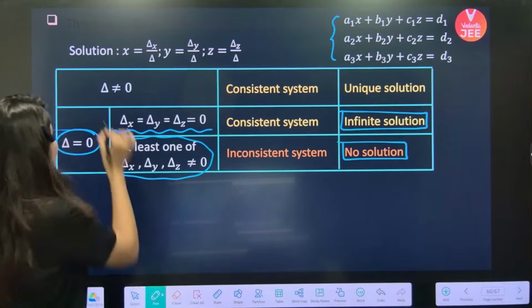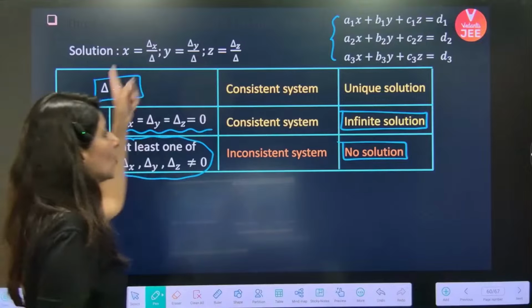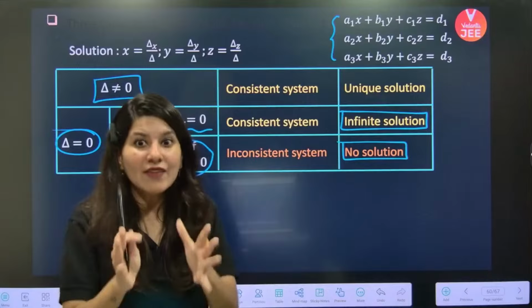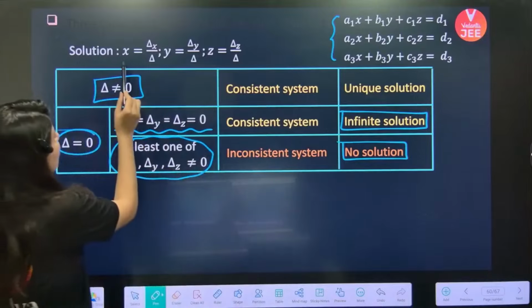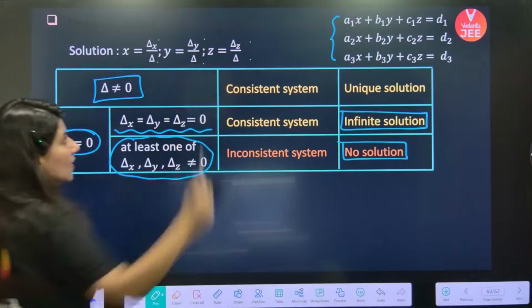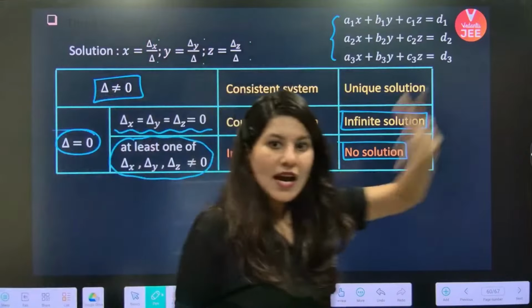Also, if your delta is not coming out as 0, that means you will get a unique solution. That means x, y and z values will come, and those values will be given by del x by del. See, all 4 determinants you have calculated now. So just plug in the values of del and you will get the answer.